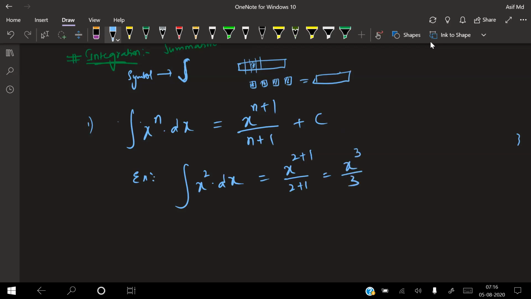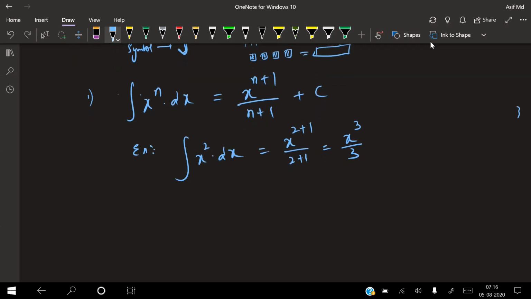See, the constant doesn't make much difference. That we'll try to do later. Okay? In the same way, integral of x to the power of 4 into dx will be equal to how much? x to the power 4 plus 1 by 4 plus 1, that is equal to x to the power of 5 by 5. Okay?